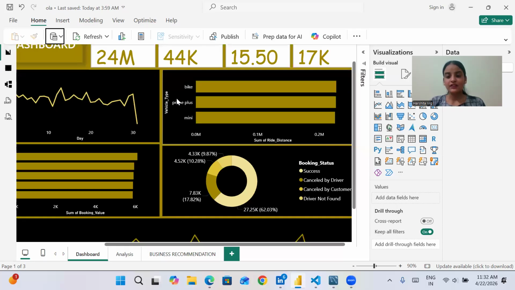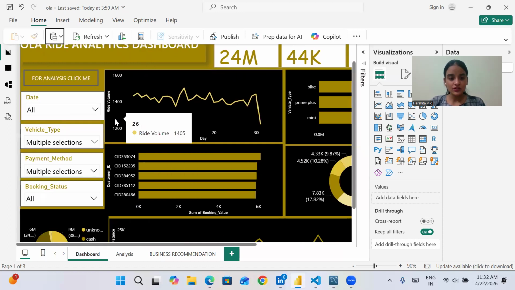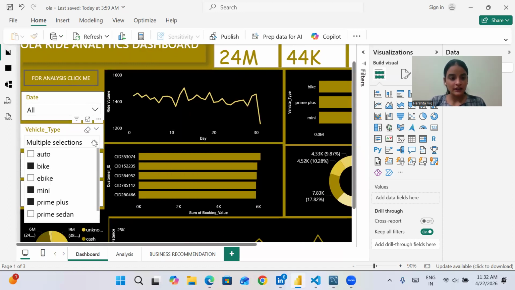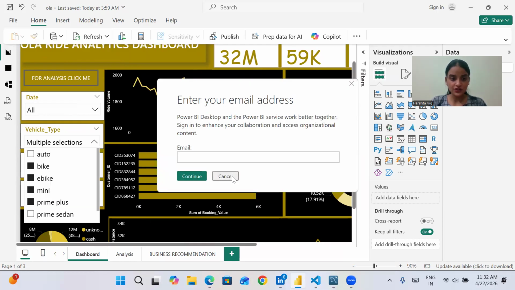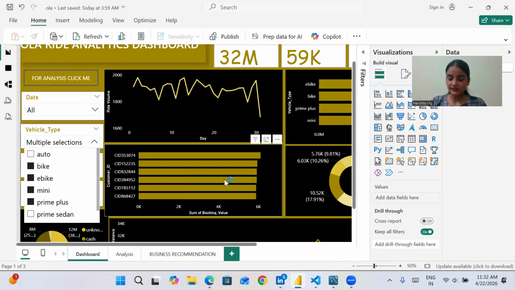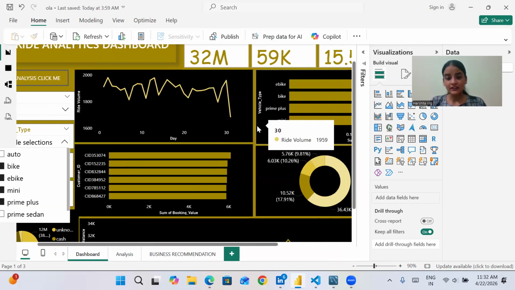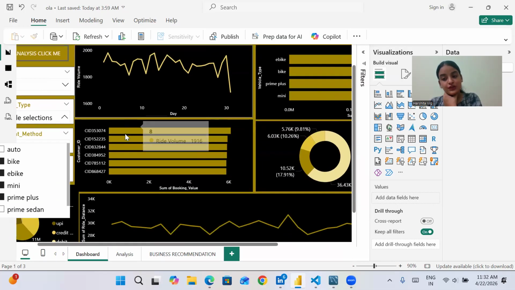For that, first we need to make a chart of vehicle type by ride distance. So I have used this. We can also use this slicer option. Like I can control click to select multiple items, then our data will change accordingly. So we are making an interactive dashboard.